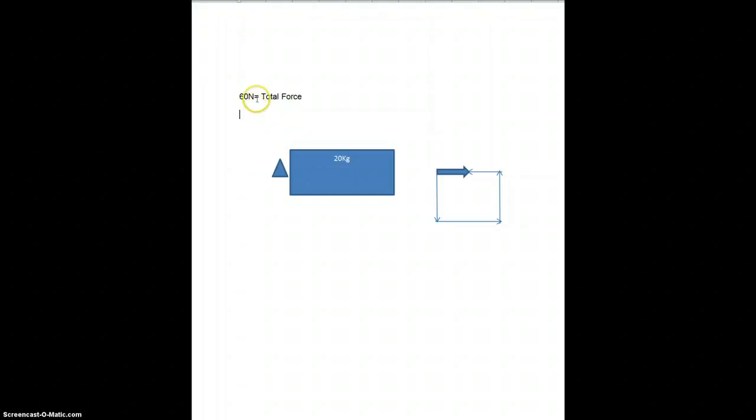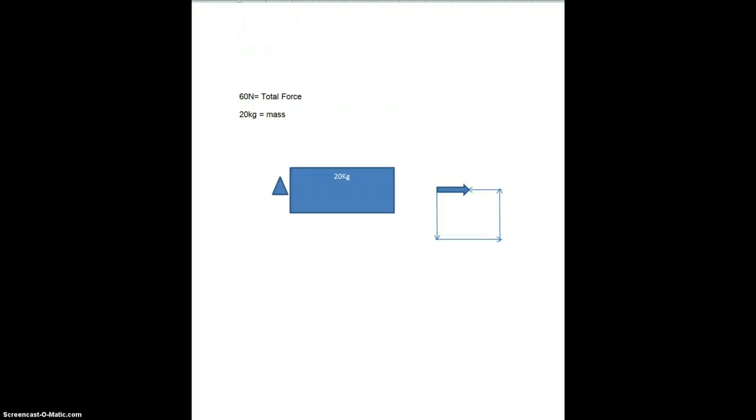From that we also knew that 20 kg equals the mass. So we know that total force equals mass times acceleration. And if you have newtons over kilograms, because we're trying to isolate acceleration, this is what we would get: 3 meters per second squared equals acceleration.